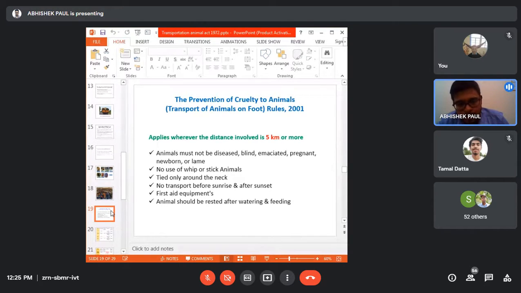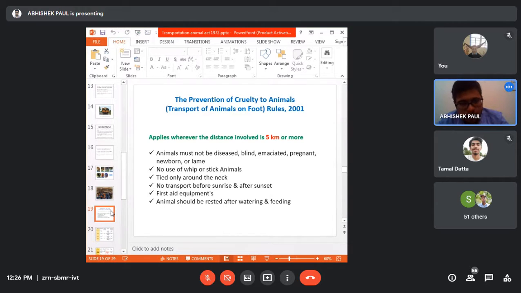But mostly people are transporting their animals on foot only. So these rules and regulations mean the animal must not be diseased, blind, emaciated, or pregnant. You cannot transport such animals on foot. These things are almost similar to the other methods.